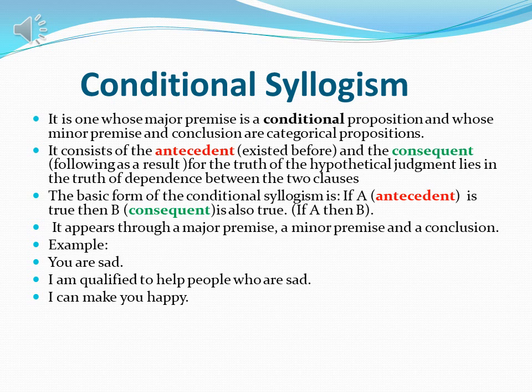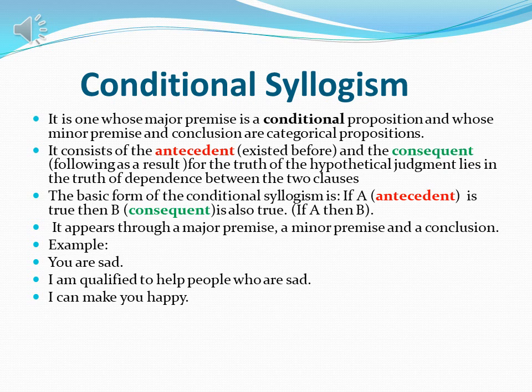The truth of a hypothetical judgment lies in the dependence between the two clauses. The basic form is that if A, the antecedent, is true, then B, the consequent, is also true. So this is called conditional syllogism.